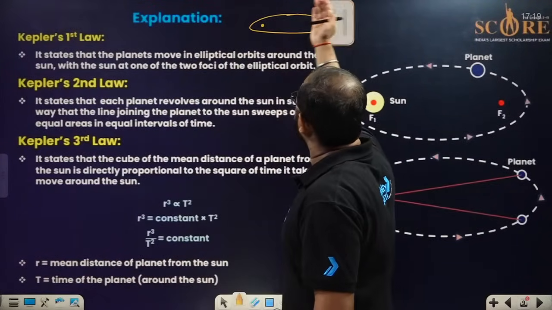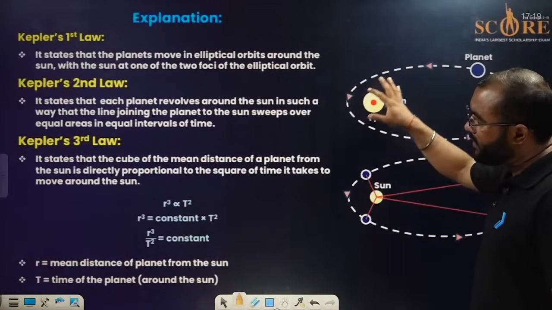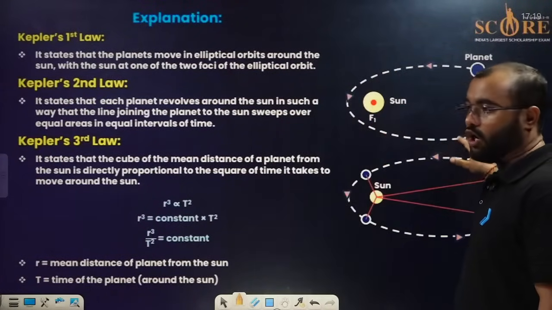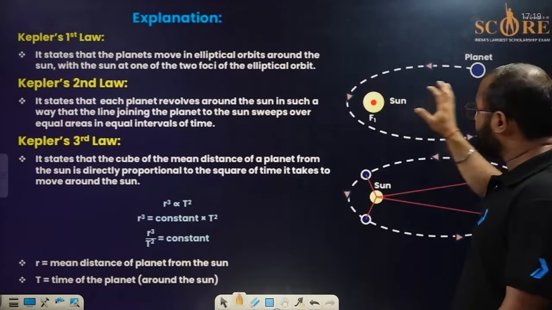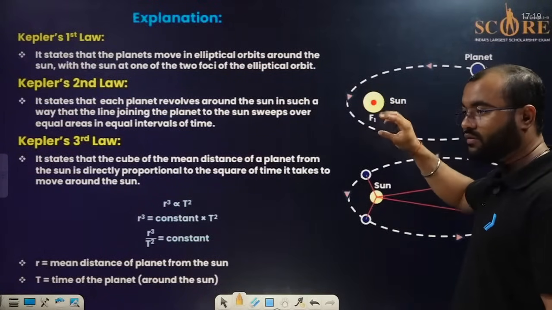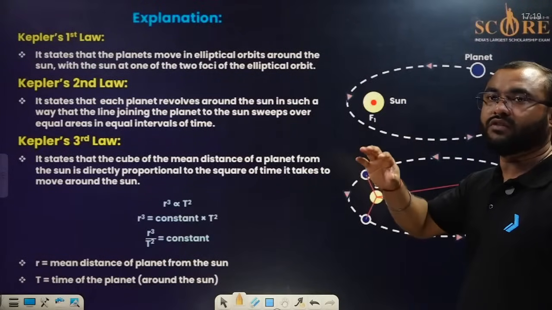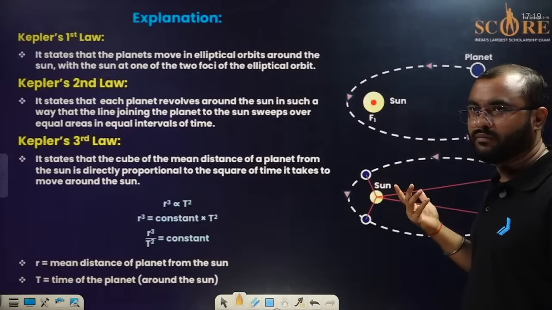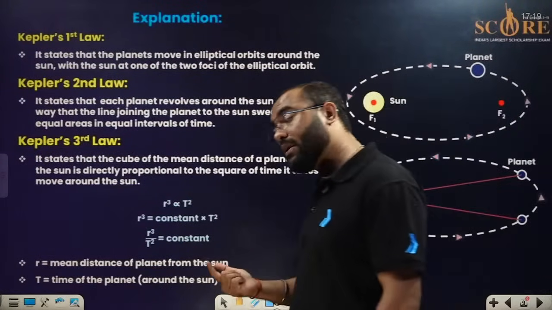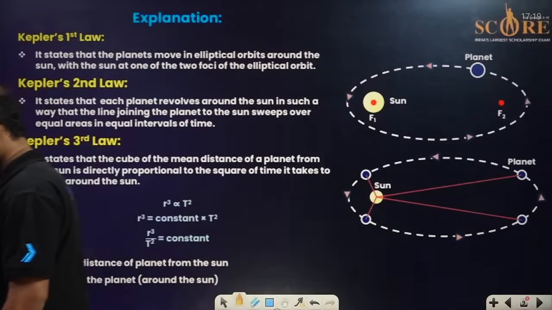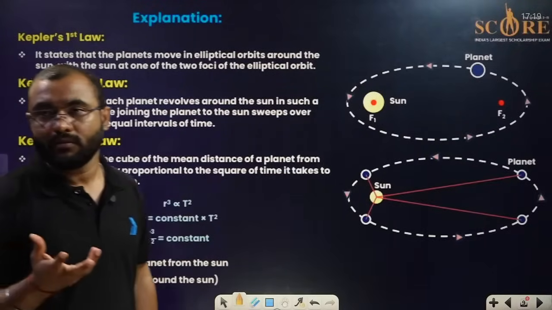Fine. So Kepler has said that the planets are revolving around the sun and they are moving in an elliptical path, and of these 2 focus, the sun will be present in one of them. The presence of the sun will be in one of the focus, and the planets are moving in an elliptical path. Please do remember this. This is called the law of orbits.